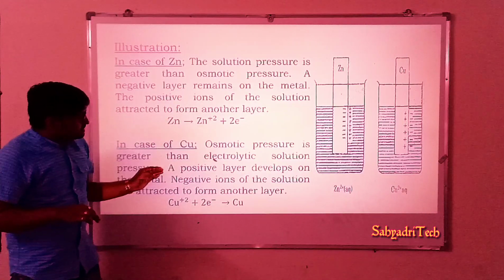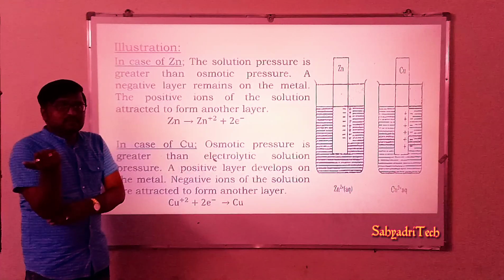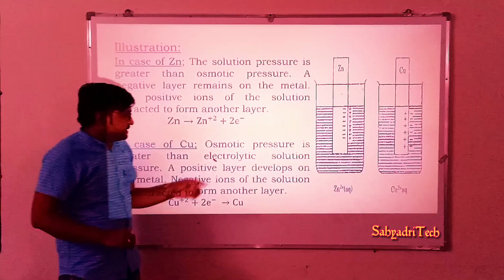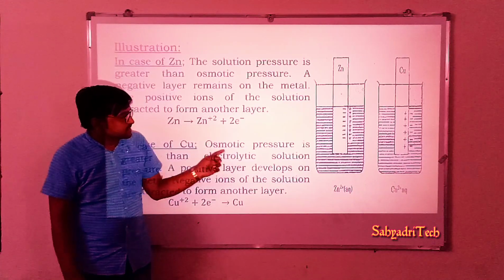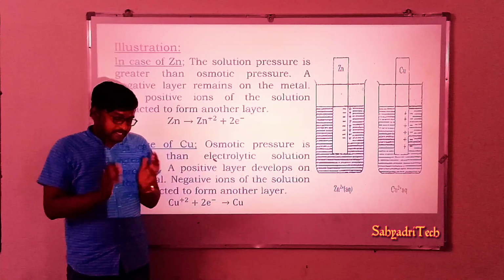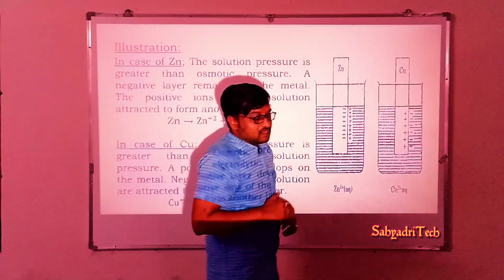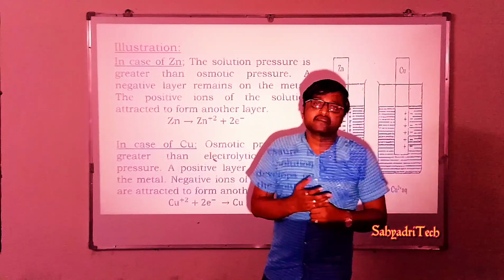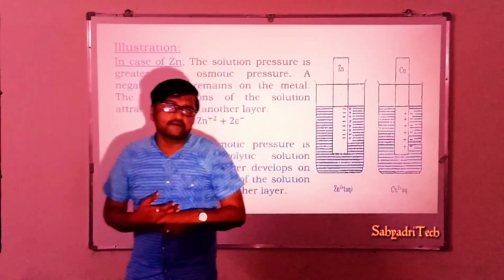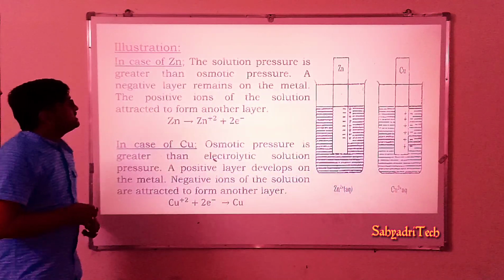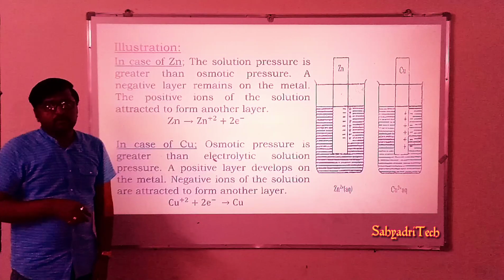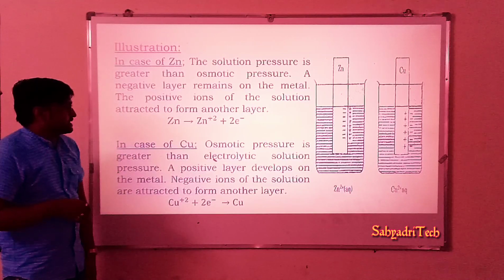So based on these two illustrations, we can consider the net effect of osmotic pressure and solution pressure, that the half cell acts as either an oxidation half cell or a reduction half cell. Okay, so that is regarding the origin of electrode potential with the illustration.